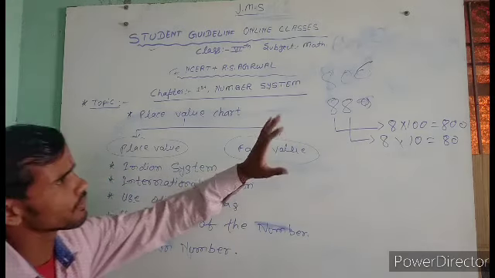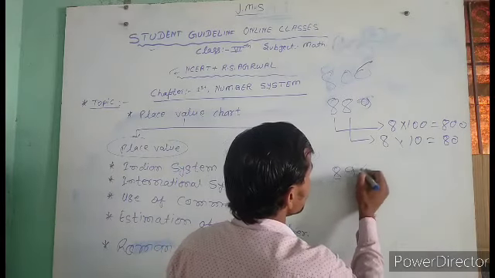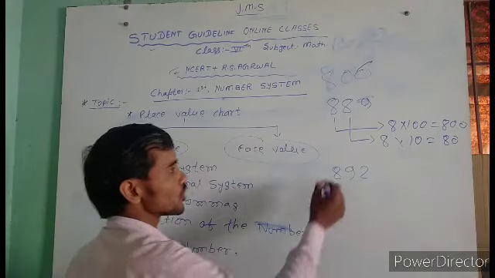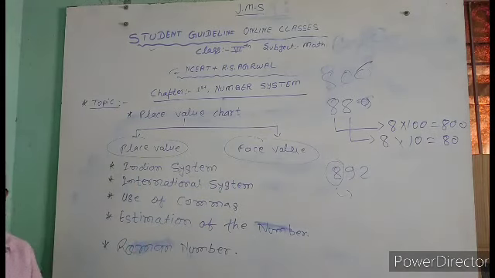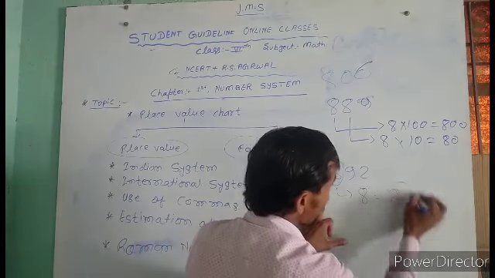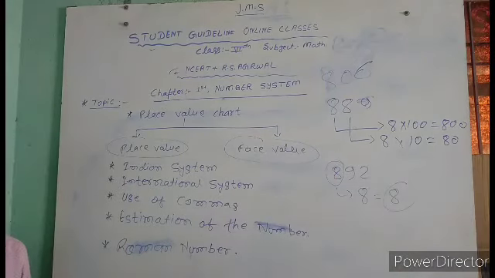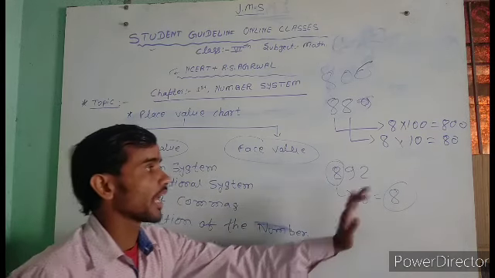And next, the same example, place value of 8, just here 180. So your question is the face value of 8. So what is the face value of 8? It means in face value you write only 8. That's the same. It means whichever digit you see on the board, that's the right answer.